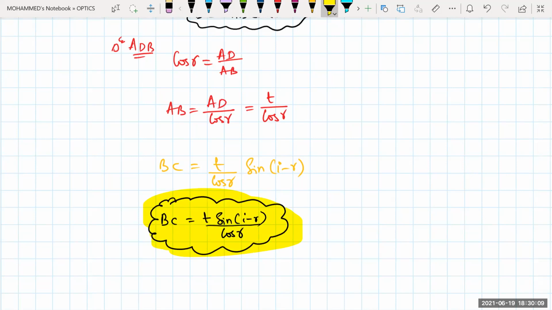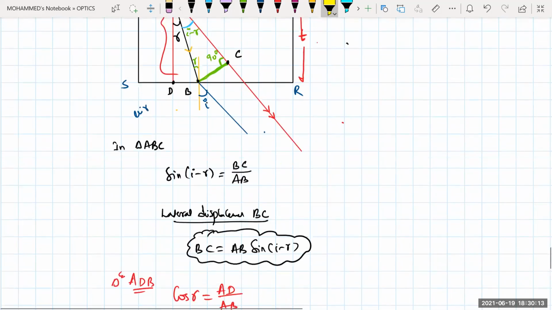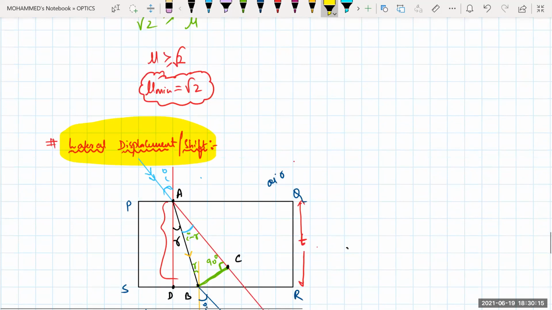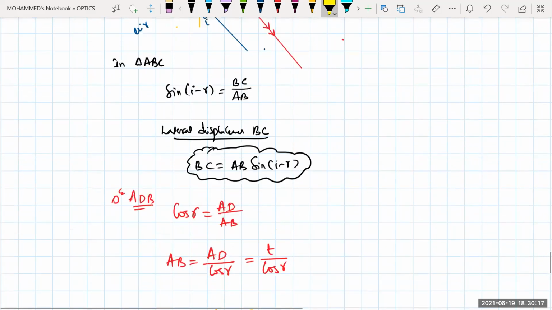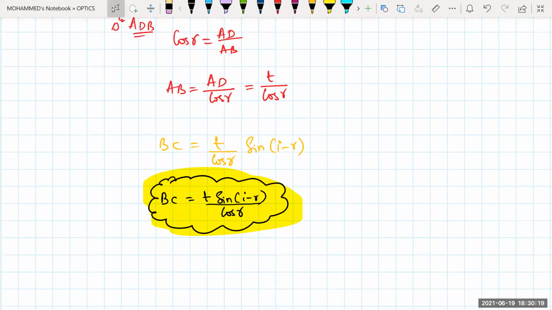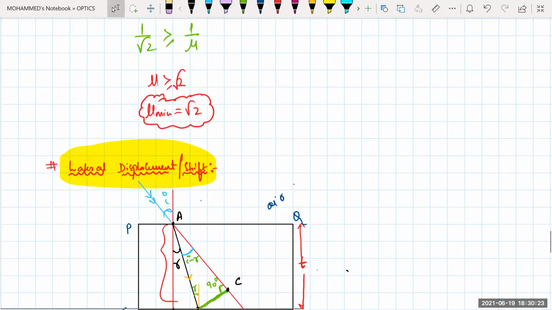If you need to calculate BC, you can directly use this formula. Okay?